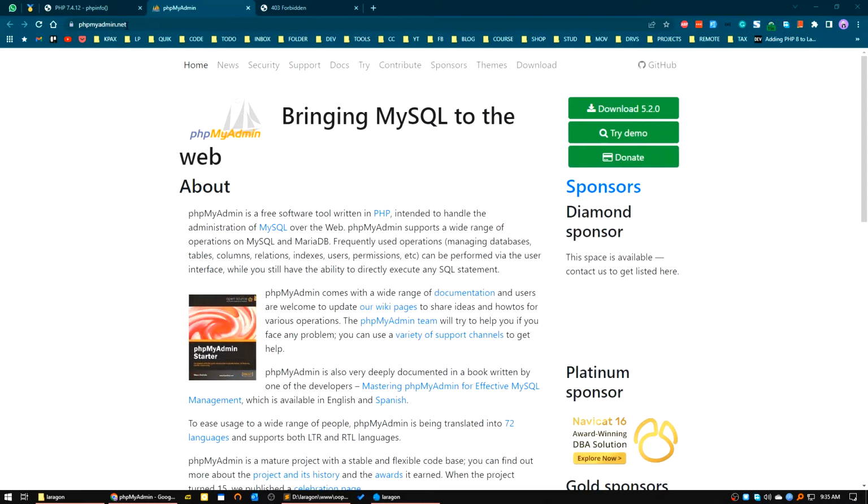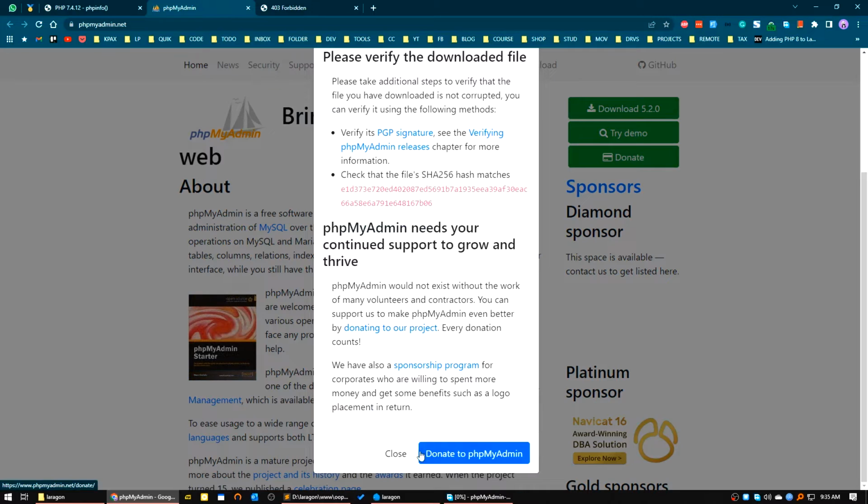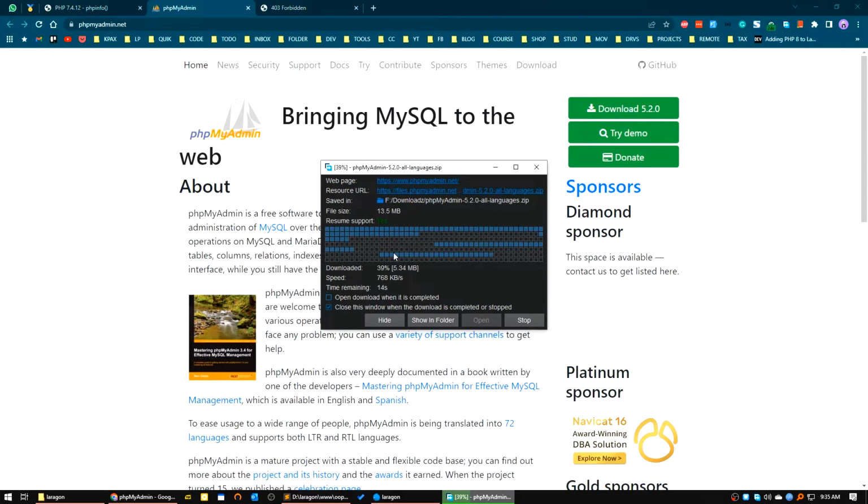Let's get started. First of all, you have to go to the website phpMyAdmin.net. It's the official website of the phpMyAdmin package. First of all, we will try downloading this. The download has already started. You can see it's a 13.5 megabyte file.